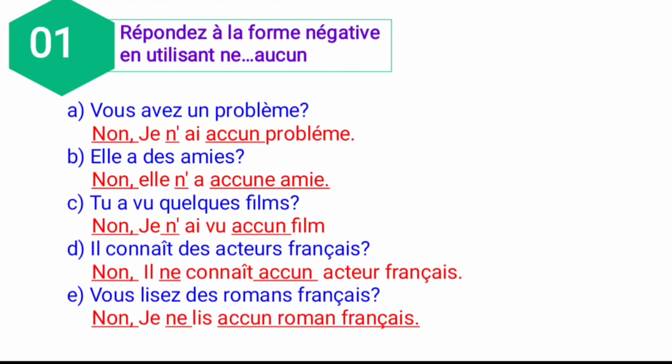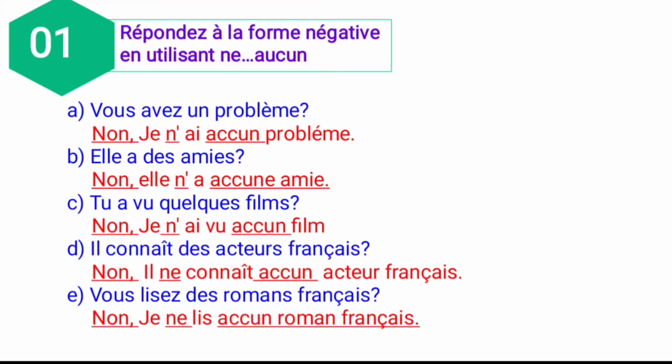So this is all about today's video, that is six contents. What are the six contents? First one is pronoms sujets. Second, groupes de la conjugaison.